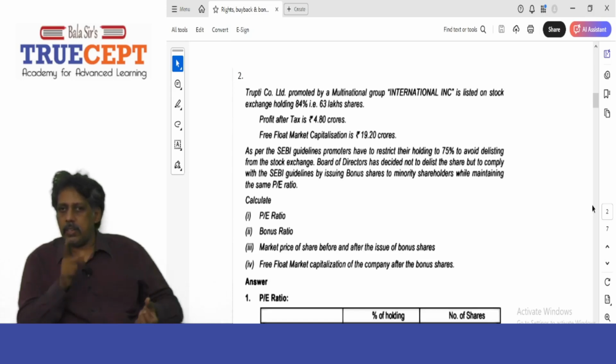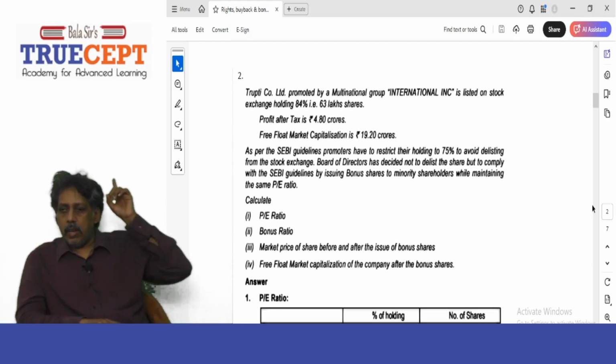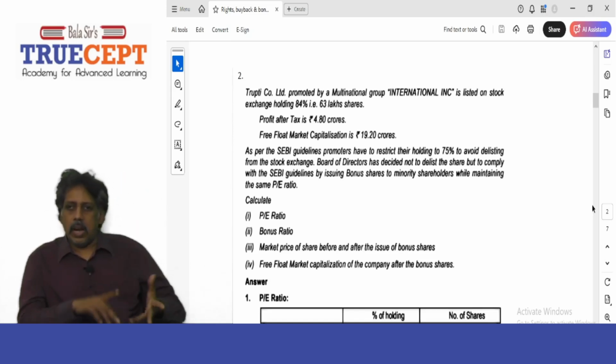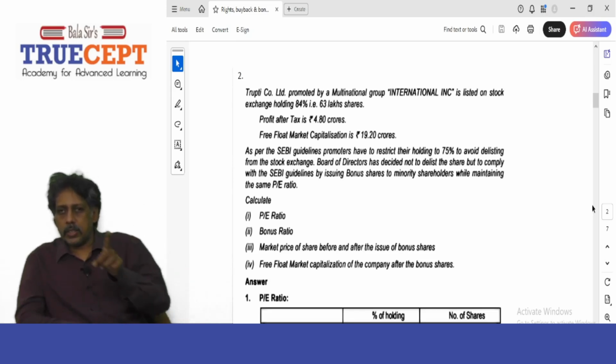If 84% of the shares outstanding are 63 lakh, what is 100%? It is 63 lakh into 100 by 84, which works out as 75 lakh shares.